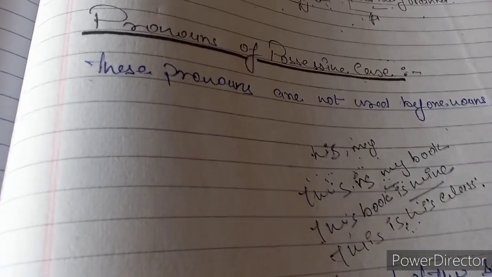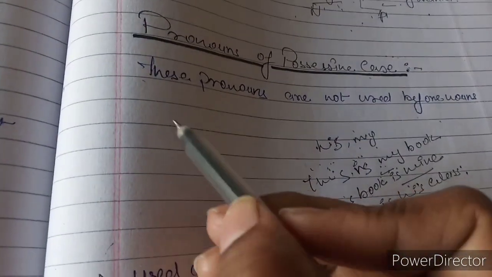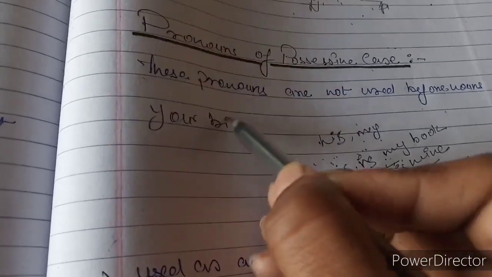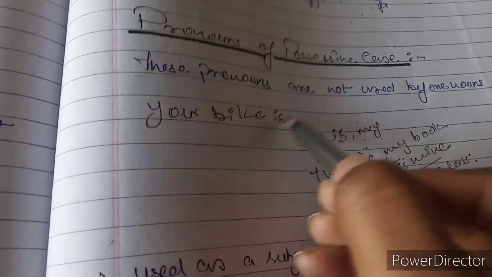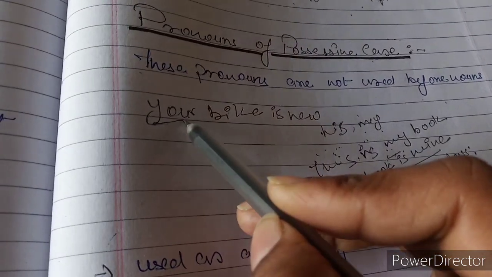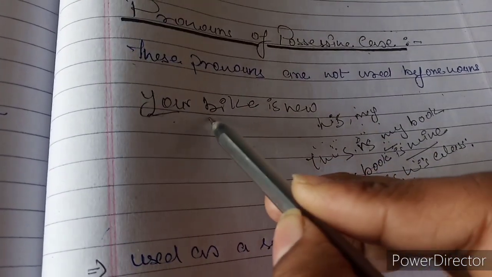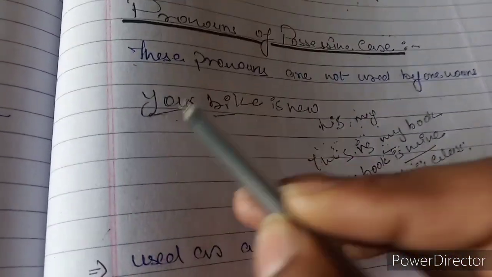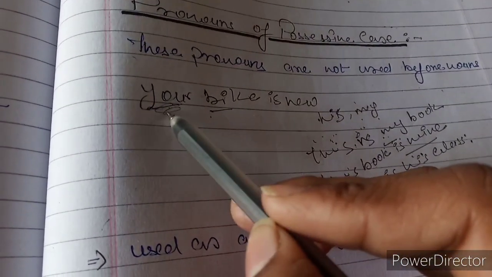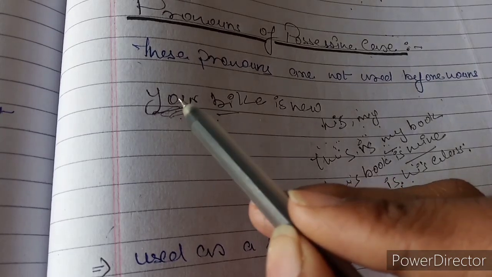Okay, for example, your bike is new. So here your comes with a noun, so this your is working as the possessive adjective.